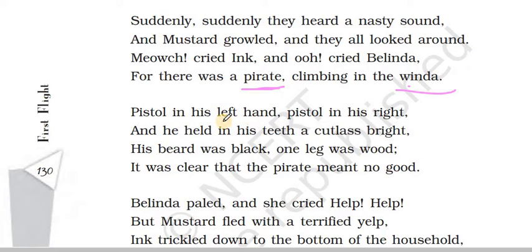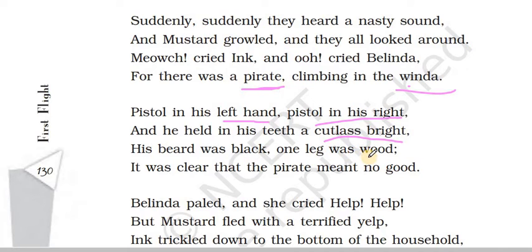Pistol in his left hand, pistol in his right. In both hands he has a gun. So they are all scared. And he held in his teeth a cutlass bright, which refers to a very sharp object. So the pirate had very sharp, bright teeth. His beard was black.